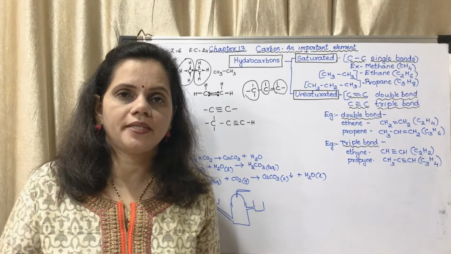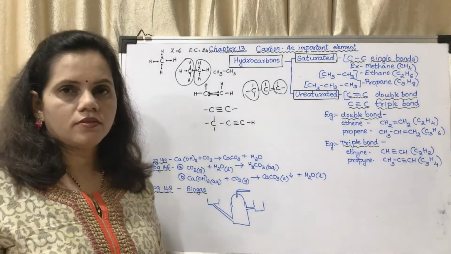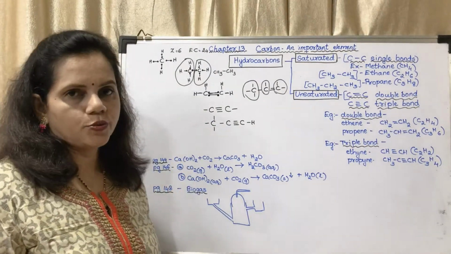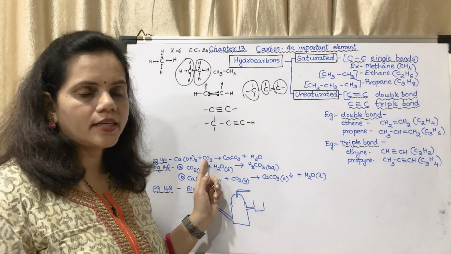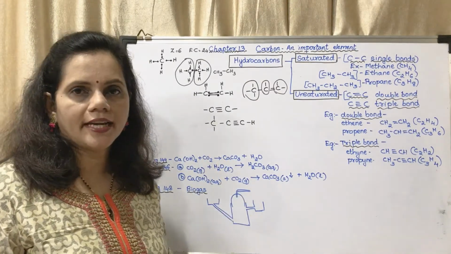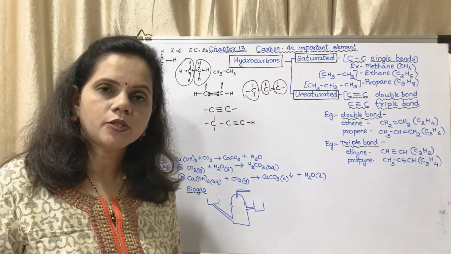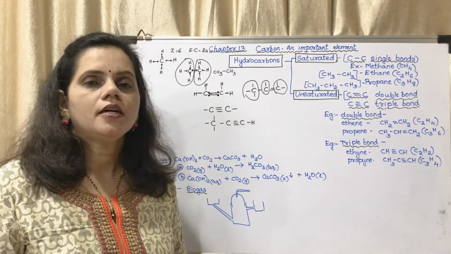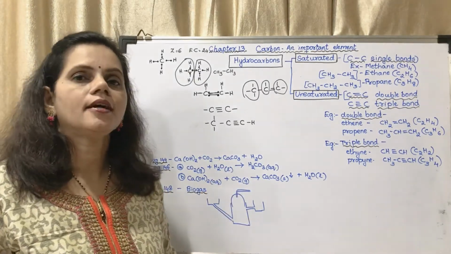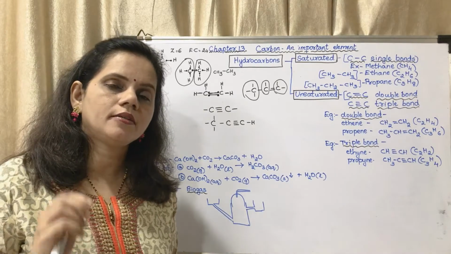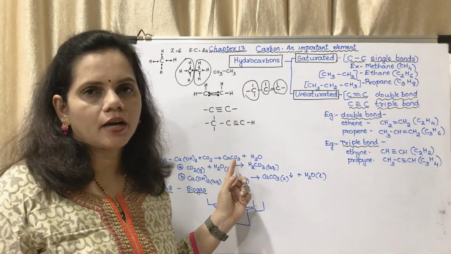Now what is a precipitate? The solid form. This is the reaction which has been given, Ca(OH)2. This is lime water. When carbon dioxide is blown into it, it will form calcium carbonate in the form of a solid, that is a precipitate, and that precipitate is white in color, due to which we say that the lime water turns milky. Why does the lime water turn milky? Because of the formation of calcium carbonate.